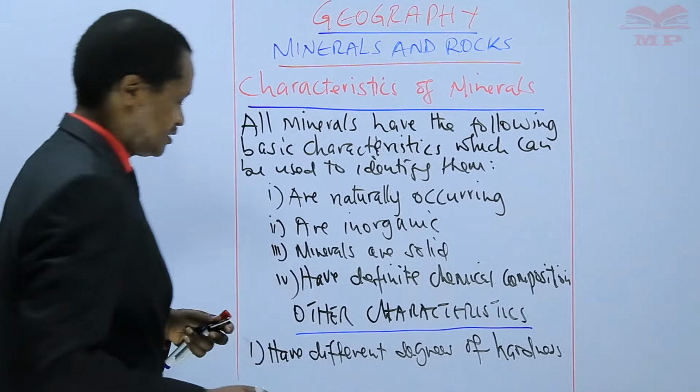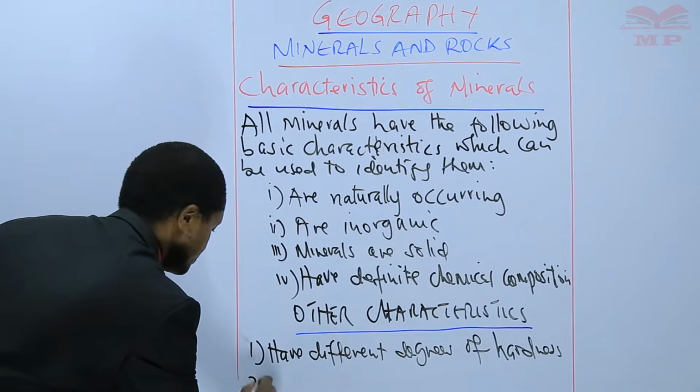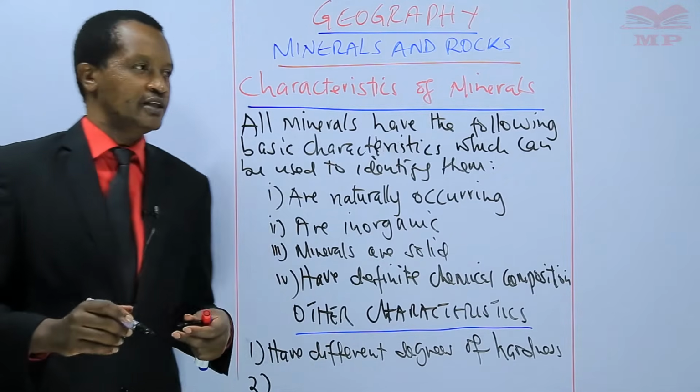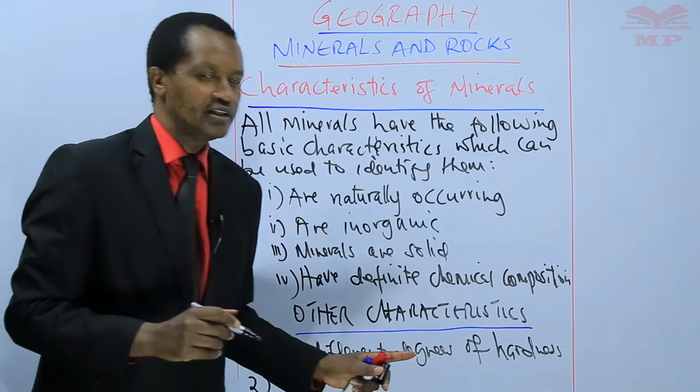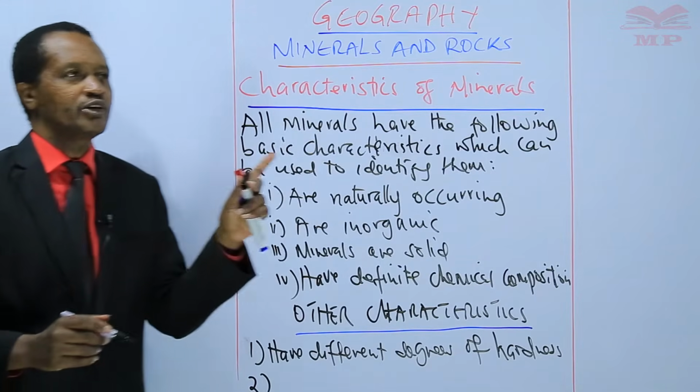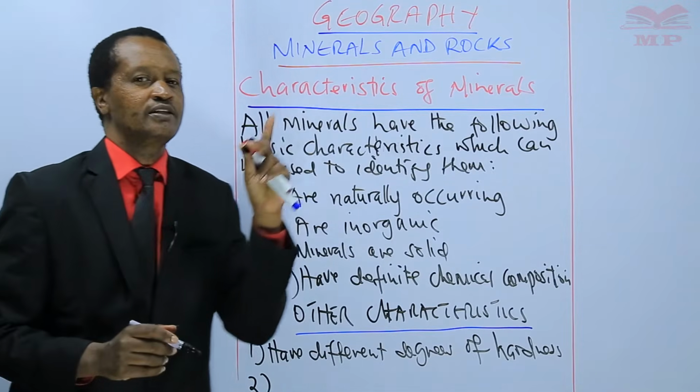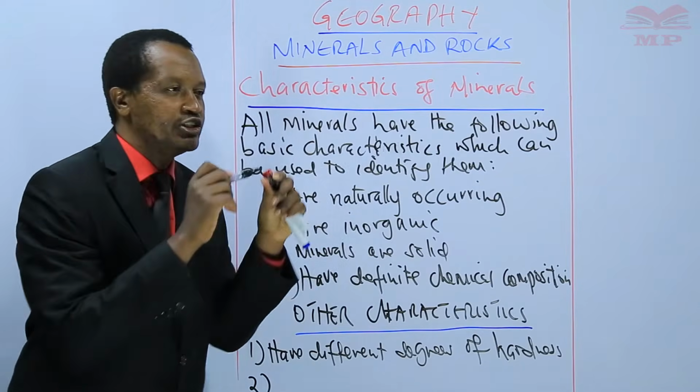The second characteristic is that some minerals aggregate into distinct shapes.